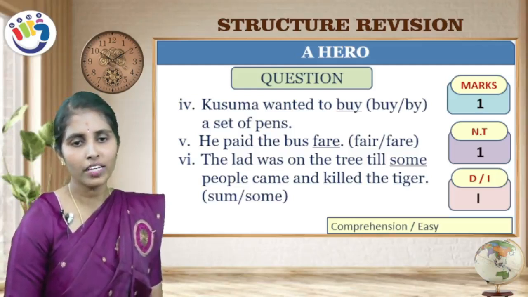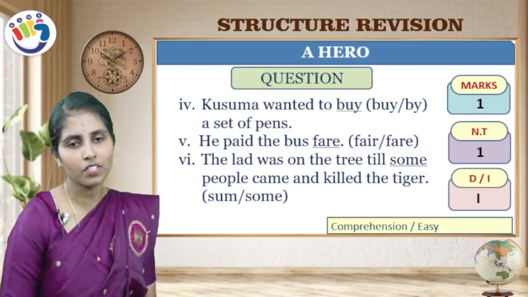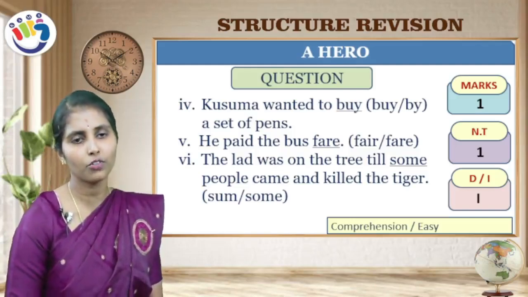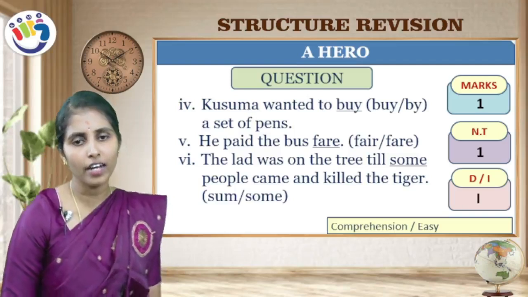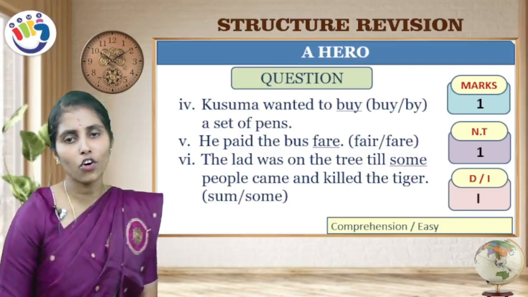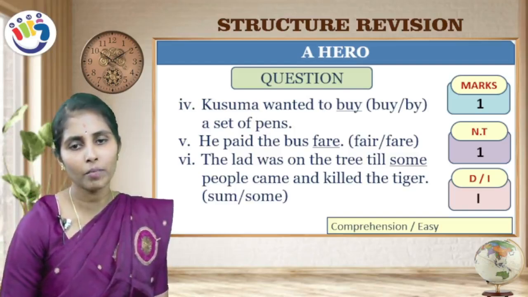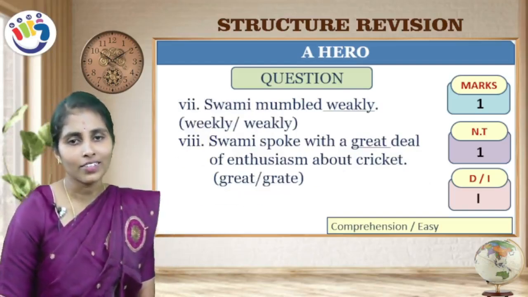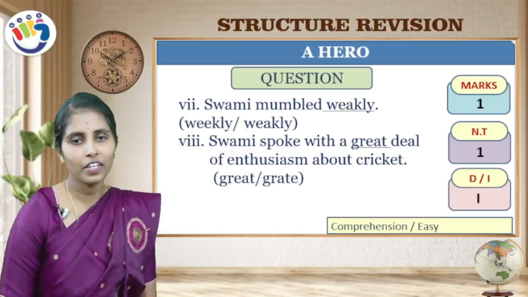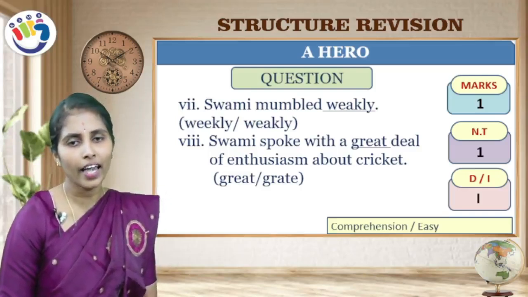Here, what do you mean by S-U-M and S-O-M? Some people. S-U-M, sum. You will do sums in maths, right? So, that's sum. So, which is the suitable word here? Obviously, S-O-M-E, some people came and killed the tiger. Swami mumbled weakly or weekly? Obviously, W-E-A-K-L-Y. So, weakly is the correct answer.